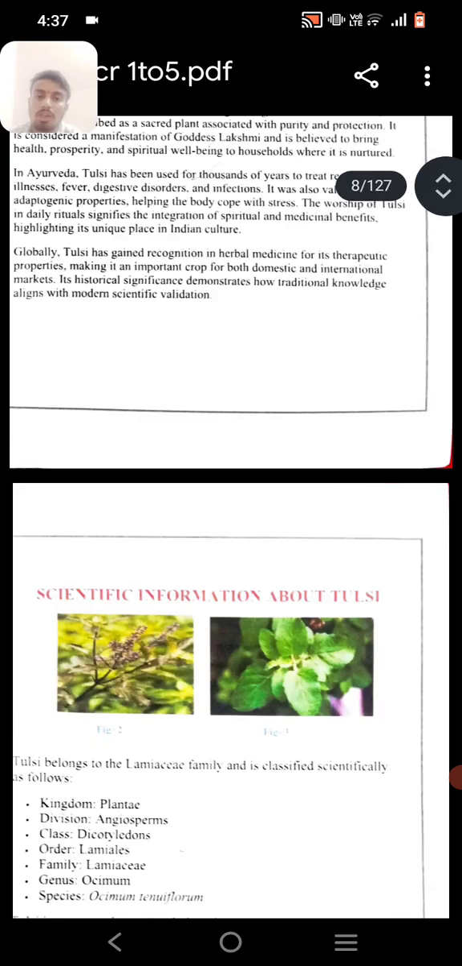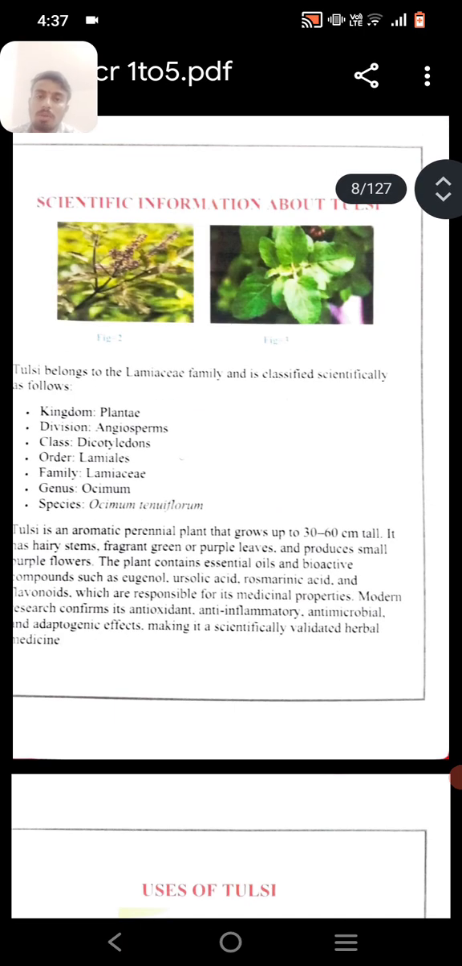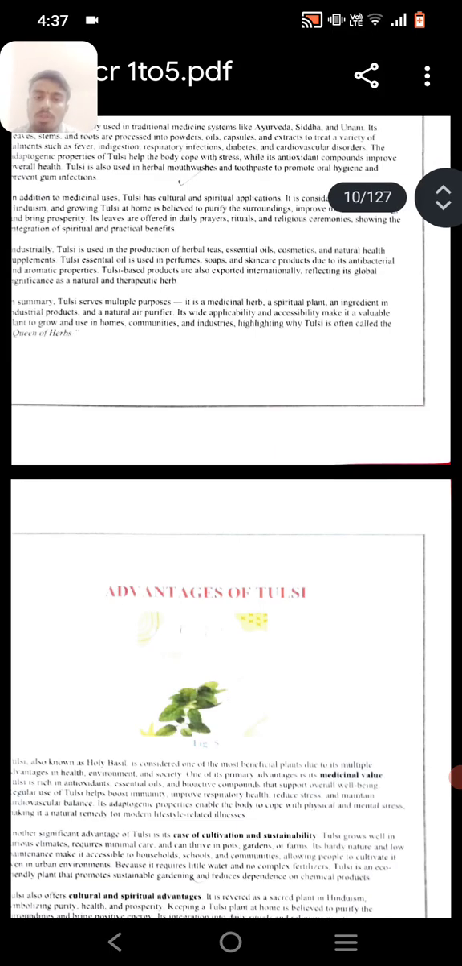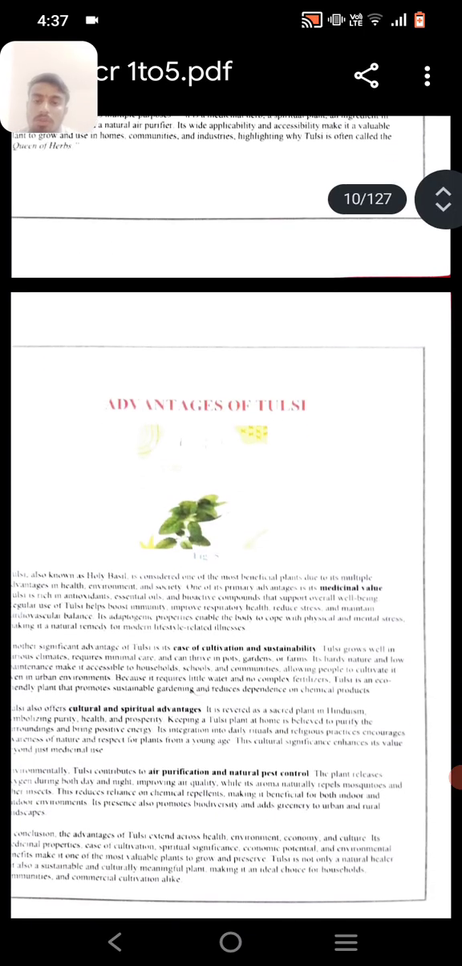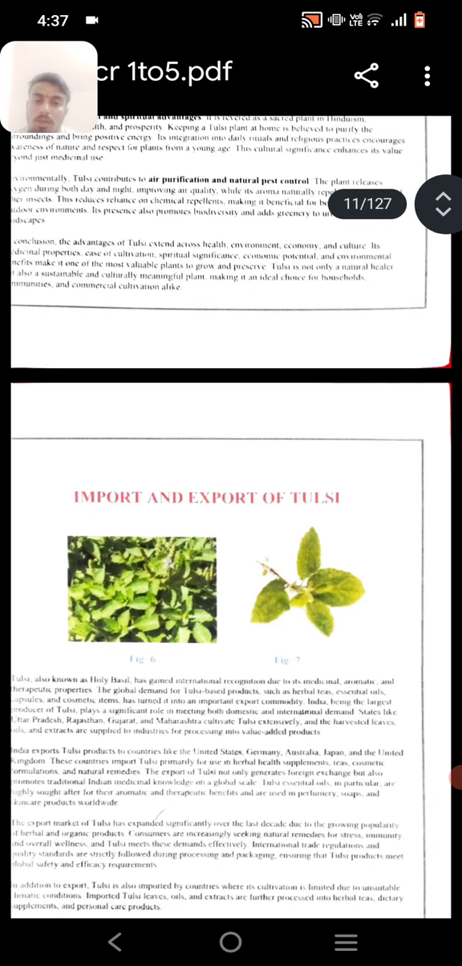While discussing scientific information about Tulsi: kingdom, plantae, division, angiosperms, class, dicotyledonous, order Lamiales, family Lamiaceae, genus, species. Uses of Tulsi, advantages of Tulsi. An important export of Tulsi.